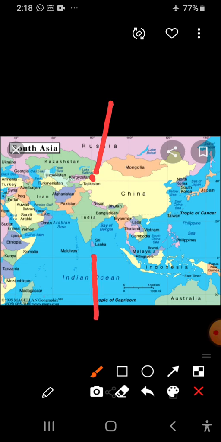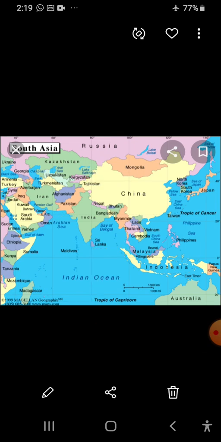Our land area, the Indian country, stretches 3,214 kilometers from north to south and 2,933 kilometers from east to west. Understand, dear students? So, this is about our Indian landscape.